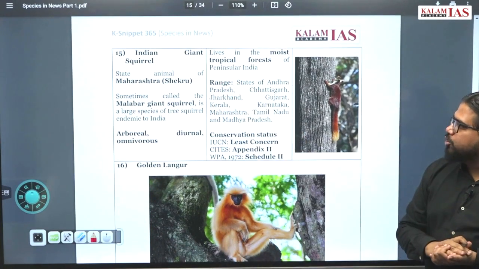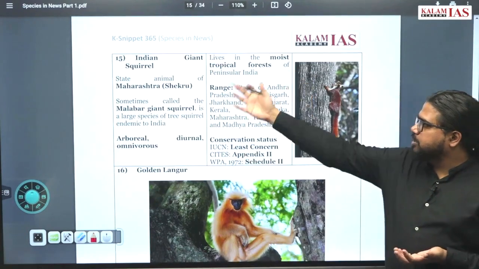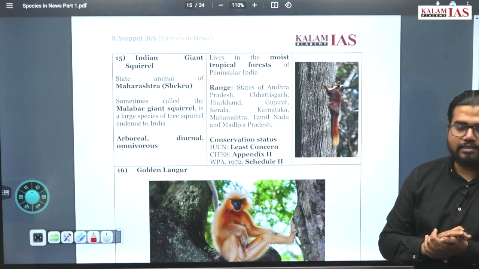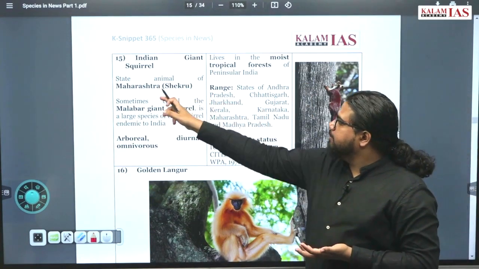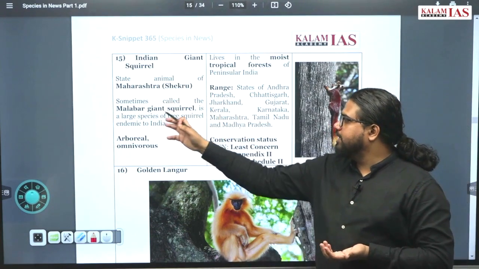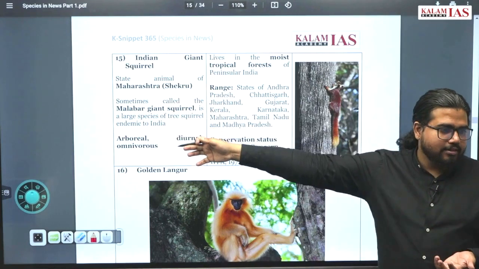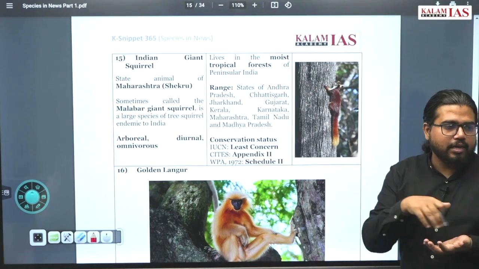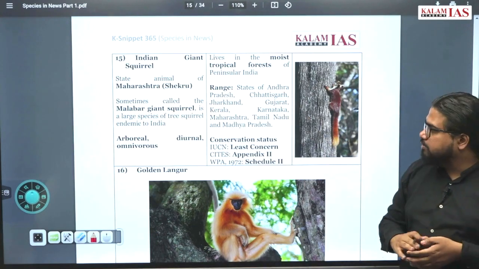Indian giant squirrel. Now this is also a species from the Western Ghats. It is the state animal of Maharashtra. It is also called Shekru. Sometimes it is called Malabar giant squirrel. Where exactly is Malabar? It is the middle part of Kerala. We discussed this last time, and some question was also there.